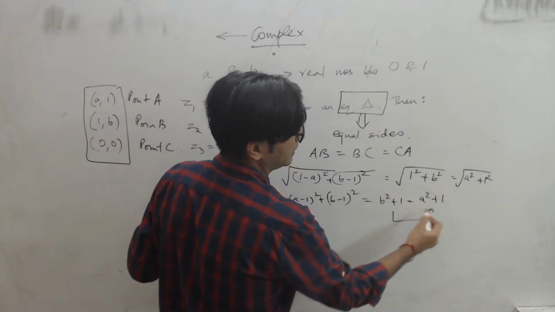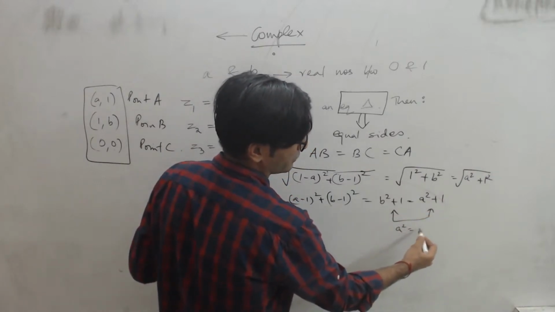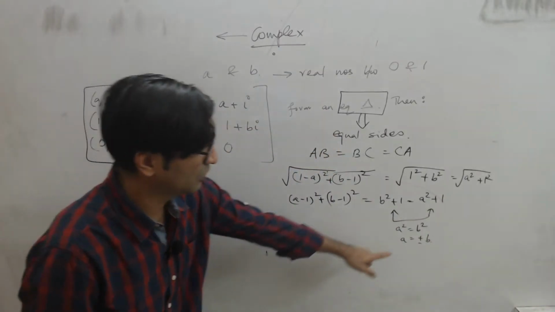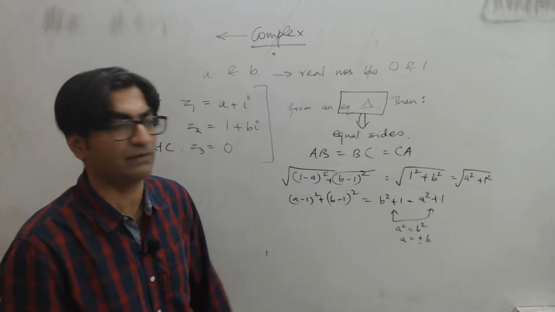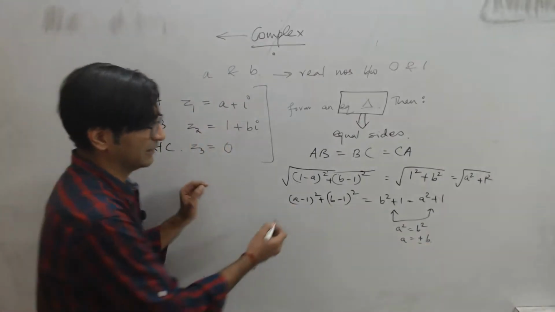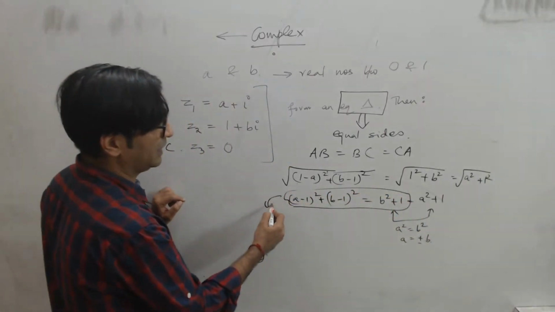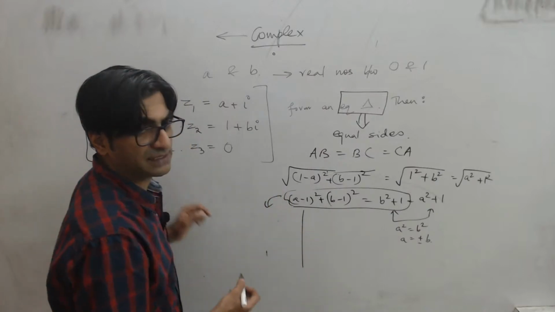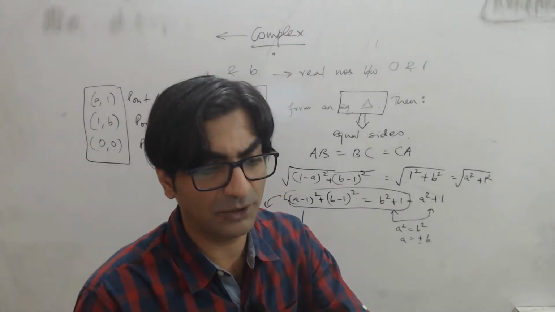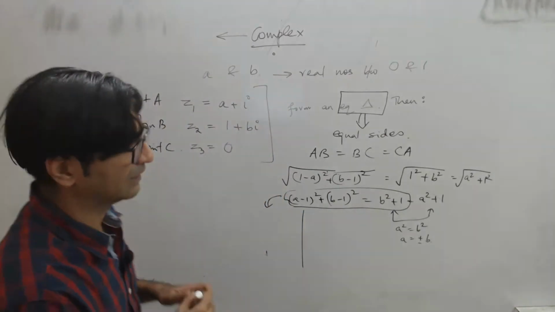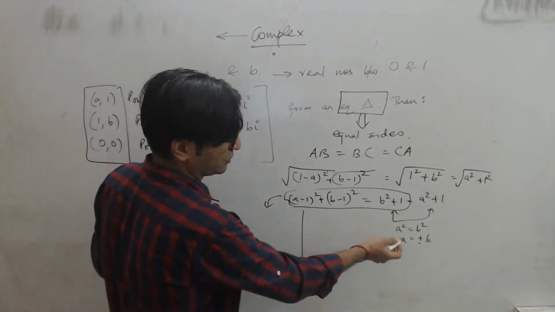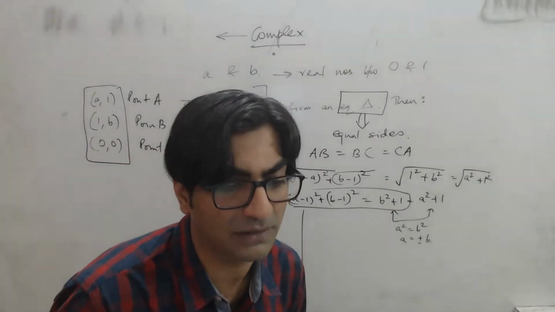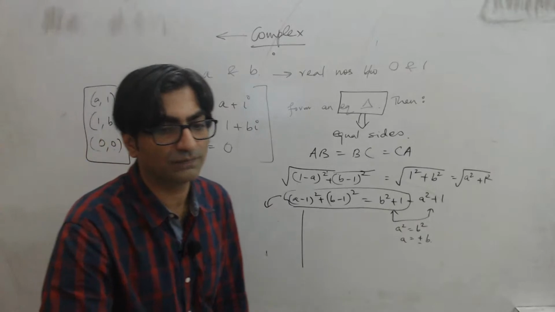So if I equate these two, then I'll get A square equal to B square, which means A is equal to plus or minus the square root of B square, which is B, right? So the first condition I get is that A is either equal to B or A will be negative of B. Let's take that and substitute it in this equation. If I equate these two and substitute, I will split this into 2 cases. One case I'll put A is equal to B, and the other case I'll put A is equal to minus B, right? Or instead, I can also substitute A square equal to B square. In fact, wherever I get B square, I can substitute that with A square. That's also something you could do, right?